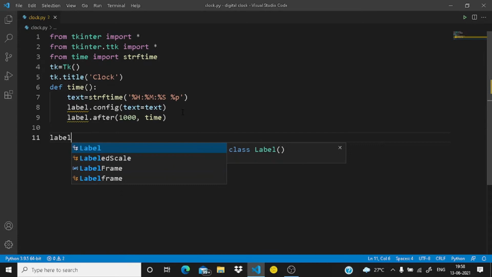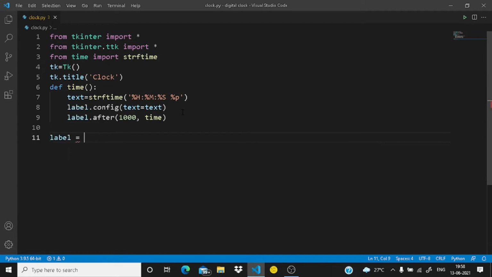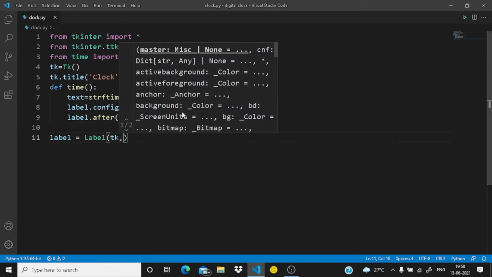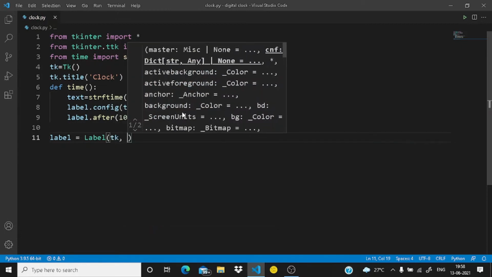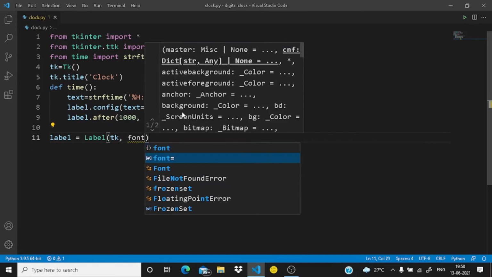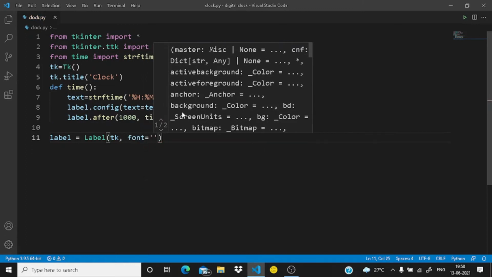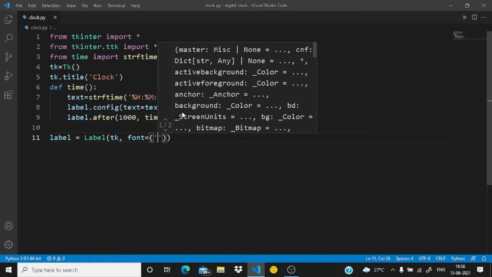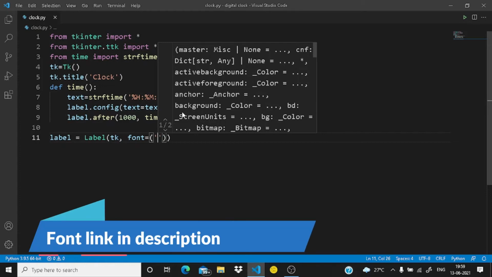Okay, so label equals Label within the round brackets tk, our tkinter window name, and then font equals, here you need to type within the round brackets, and then write a set of inverted commas, and this will be the font type. So I have given a link in the description from where you can download the font which I will be using in this video.